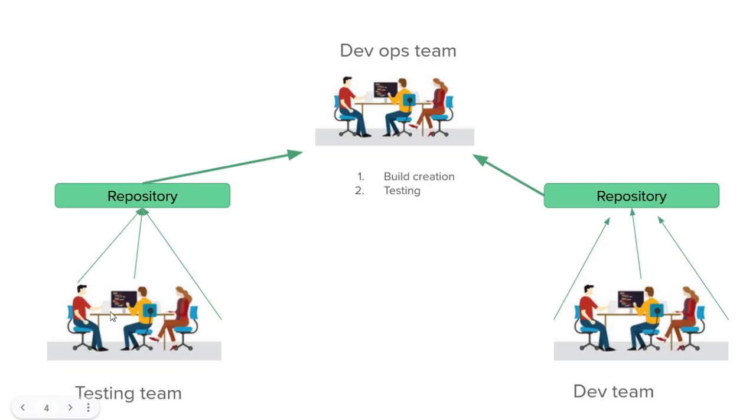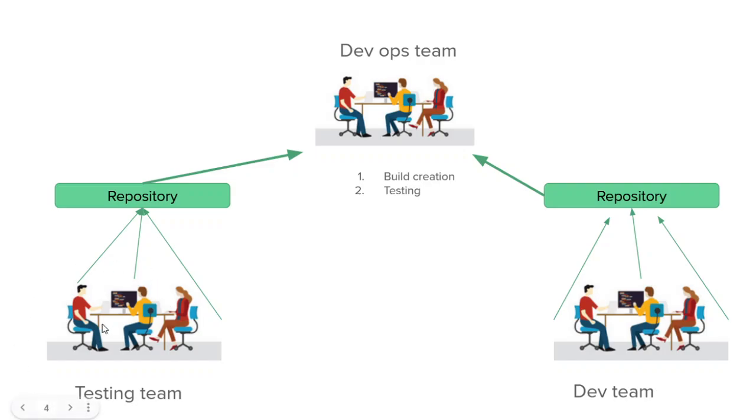So whoever writes the code, whether it is a tester or a developer, everyone will have Git installed in their local system. So Git is basically a local repository. Everyone in the team will have Git on their local machine, and whatever code is written needs to be committed in that Git repository by that individual.